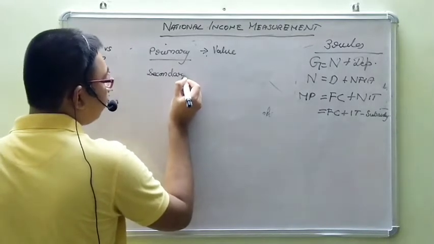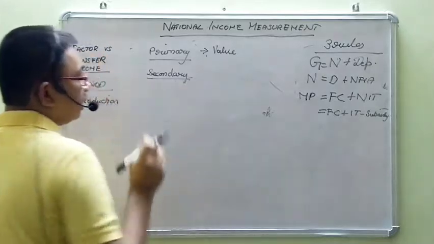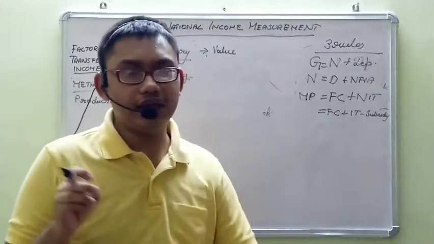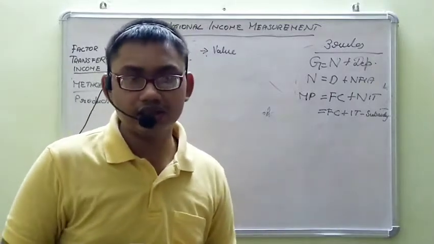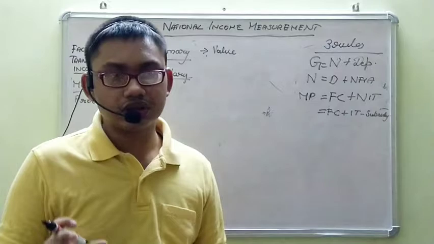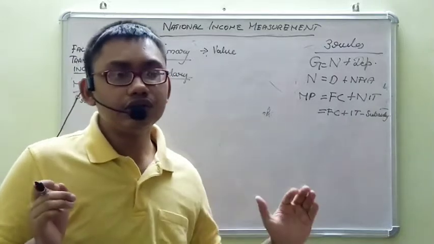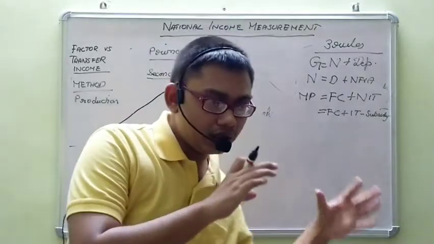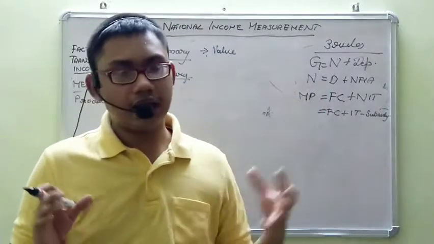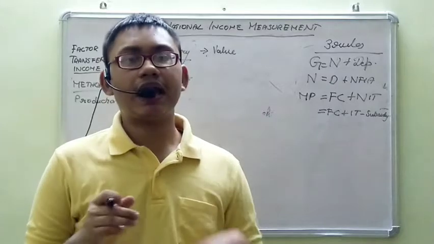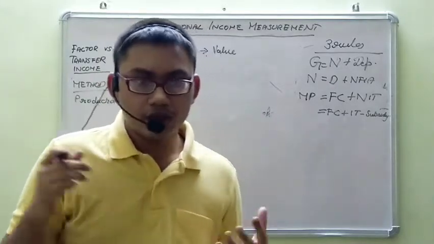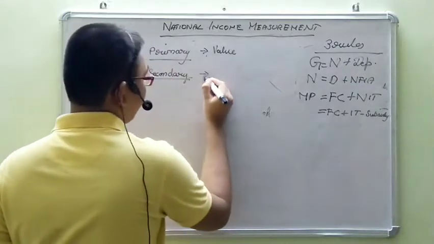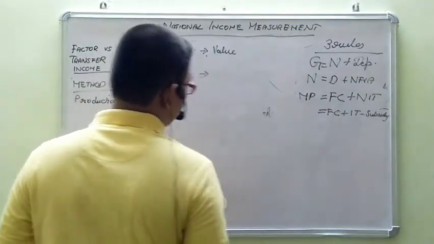Generally, the primary sector does not incur any input cost. We are assuming that, because in agriculture, okay, he will invest in seeds and all such things, but the product produced will be the first produce. The secondary sector consists of manufacturing entities. They take the output of the primary sector and undertake further production and arrive at a final output. So, the secondary sector consists of manufacturing entities.